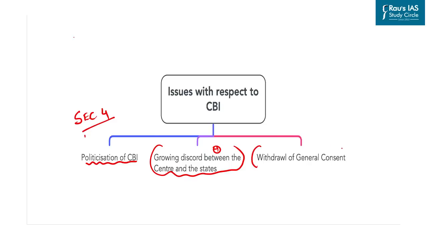Further, the opposition-ruled states have also withdrawn general consent which is given to the CBI. Now CBI has to ask for consent on a case-to-case basis, and several states have followed this foray, as these states believe that CBI works at the behest of the central government and furthers the interest of central government in the state, and thus deteriorates the federal structure.